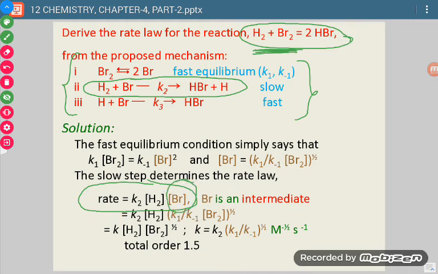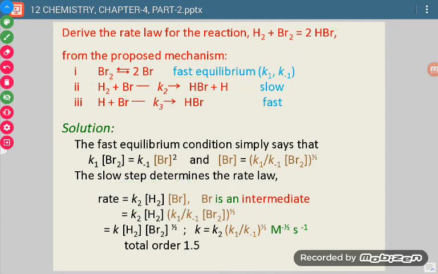So Br is not there in the reactants, so we have to calculate the value of Br first. How to calculate? We need to calculate the active mass or molar concentration of Br. We will go to the first step and write the equilibrium constant for it. K1 is the rate constant for the forward reaction, K minus 1 is the rate constant for the backward reaction. This is the meaning.